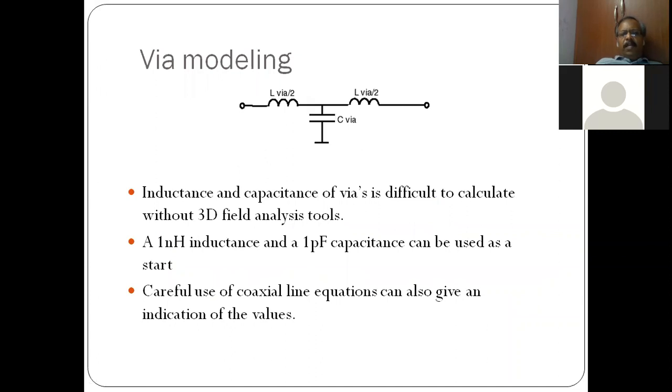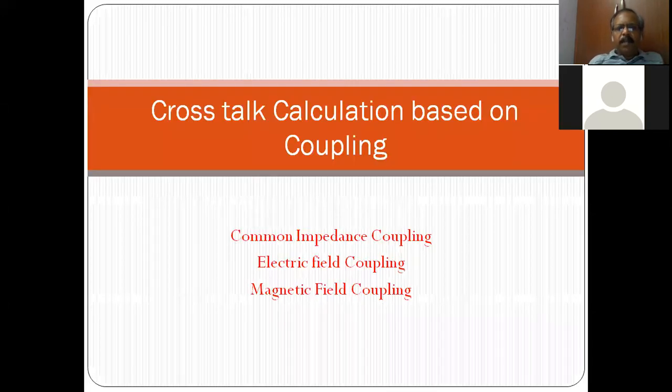Next, we all know that in a PCB there may be holes, what we call vias, which are modeled as inductance and capacitance in a T model, and it is very difficult to do the calculation on a mathematical basis. So you need to go for a computational model. Now let us see the basic coupling in a PCB based on common impedance, electric field coupling, and magnetic field coupling.